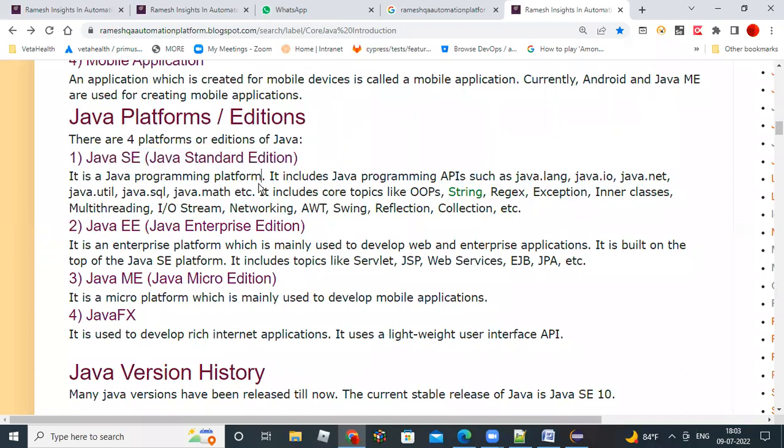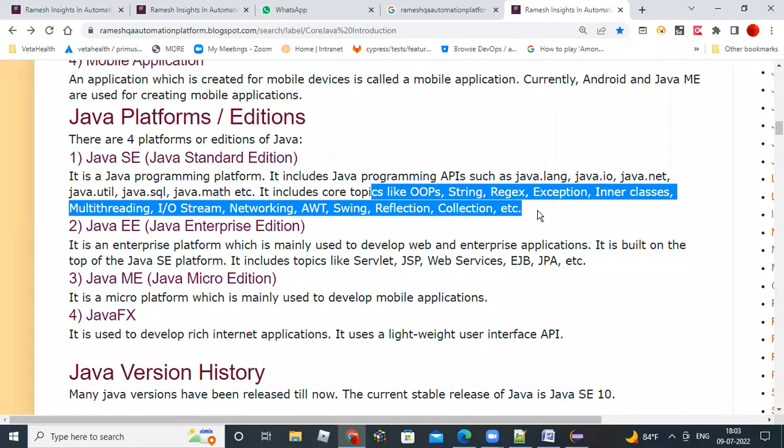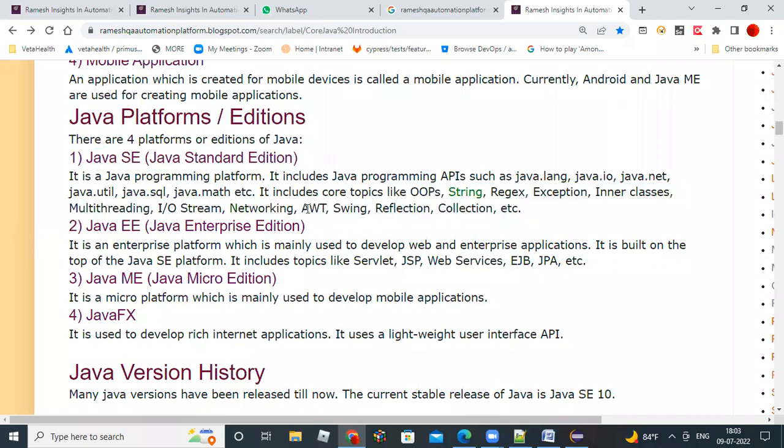Okay, that's Java Standard Edition. What topics are there and what are we going to learn? We don't need all of these. We don't need multi-threading, inner classes, regular expressions, AWT, Swing, or reflection.